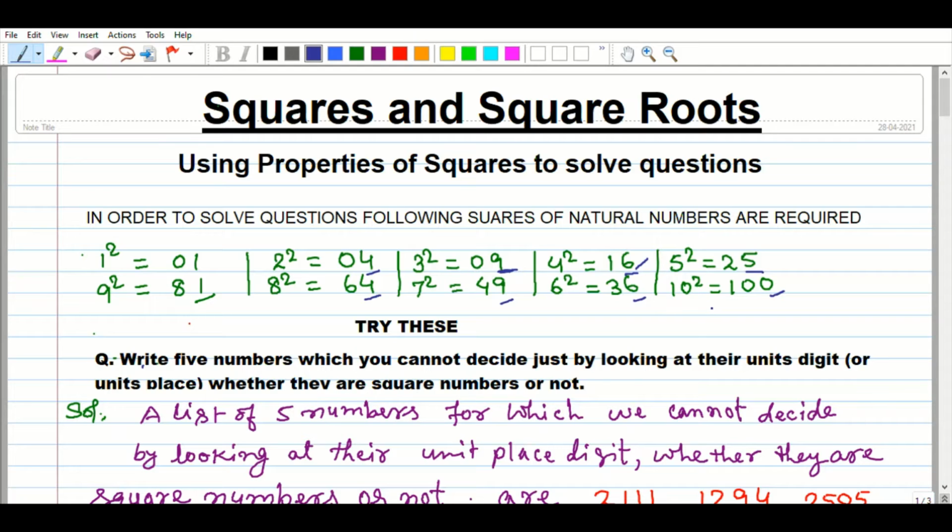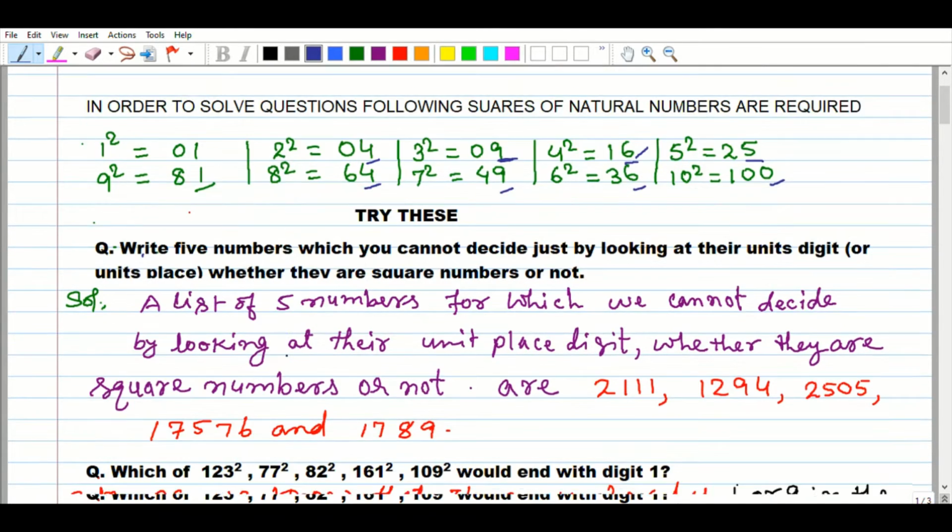Take an example: 35 contains 5 at the unit place, but 35 is not a perfect square. 29 you can take, it is not a perfect square number. 24 you see, it has 4 at the unit place, but 24 is not a perfect square number.